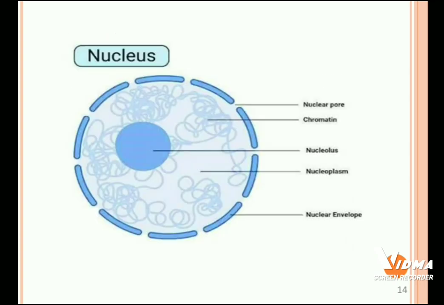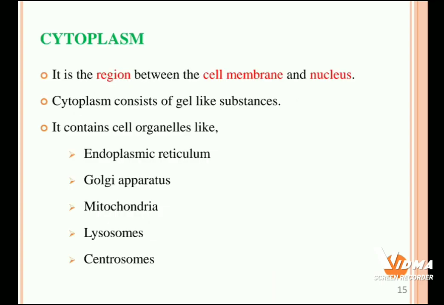Next, this is the structure of the nucleus. We already know the nucleus has a double layer membrane and it also contains nuclear pores, and inside the nucleus we have two components, that is nucleolus and chromatin. The nucleolus doesn't contain any kind of membrane, and chromatin plays an important role in the cell division process. This is the general structure of the nucleus.